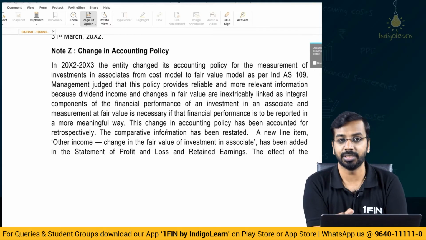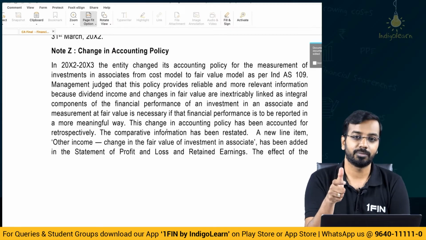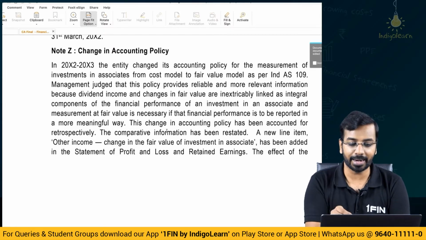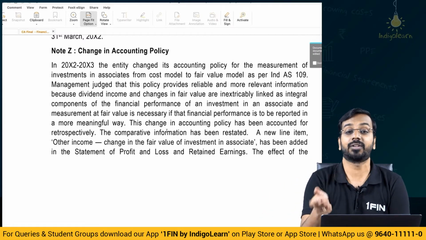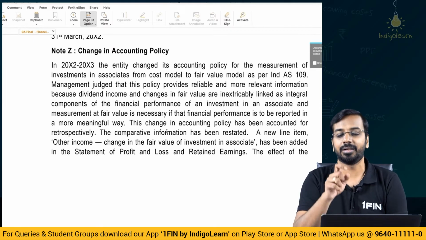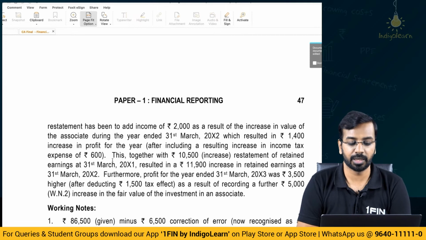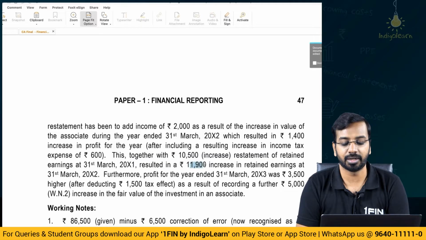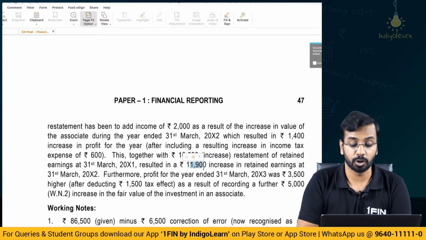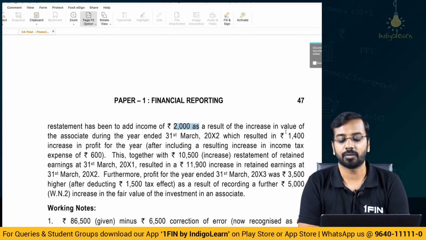Because of this accounting policy change, there is a retrospective restatement and retrospective application of the changes in fair value, and the impact in the opening balance is how much? 15,000, after tax 10,500. In the current period, the impact is 10,900 and income has been recognized accordingly. So that has to be given. So here, 10,500 increase in the opening retained earnings, then 11,900 increase in the retained earnings on 31st March of year 2, and in the current period the net impact on profit being 3,500, and in the previous period the impact being 2,000, net of tax 1,400.